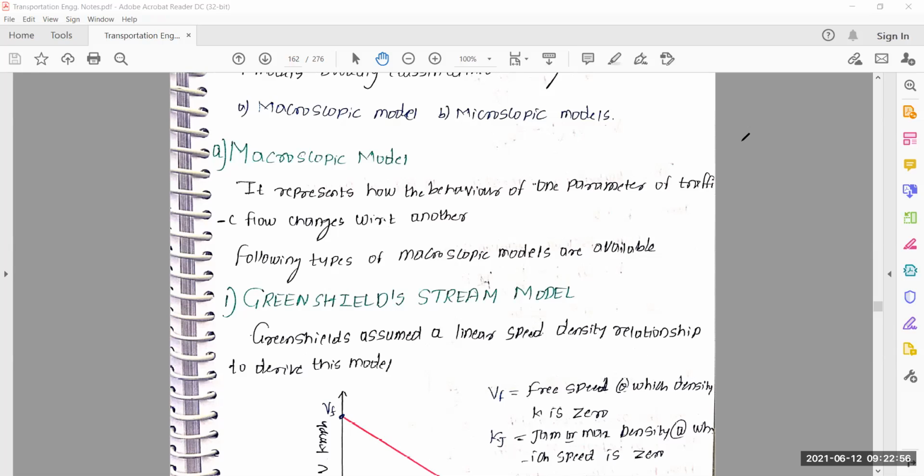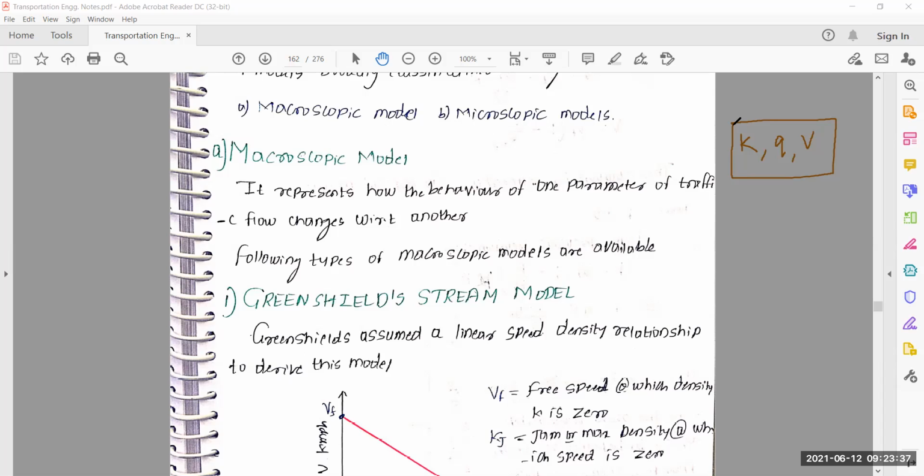One is K, another is Q, and another is V. So to find out the exact relationship between K, Q and V, we require different models. Different research has been carried out to find the exact relationship between these traffic parameters, that means between K, Q and V.